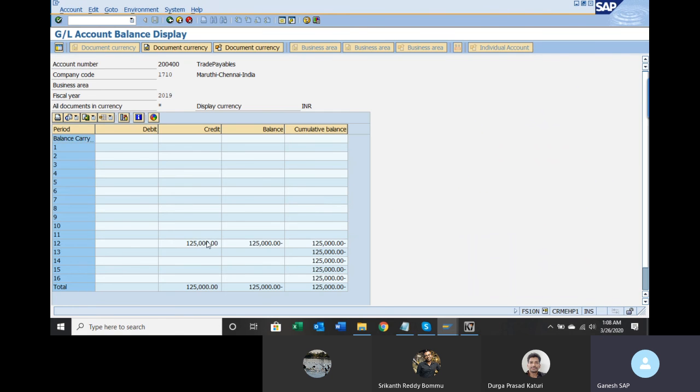1,25,000 credit balance should be there. See, this credit balance should be there. So this is the GL balance. Your balance sheet or your trial balance will have balances of GLs, but not vendor master number, customer master number, or asset master number. Those balances will not be there. Only GL balances will be there in your trial balance.